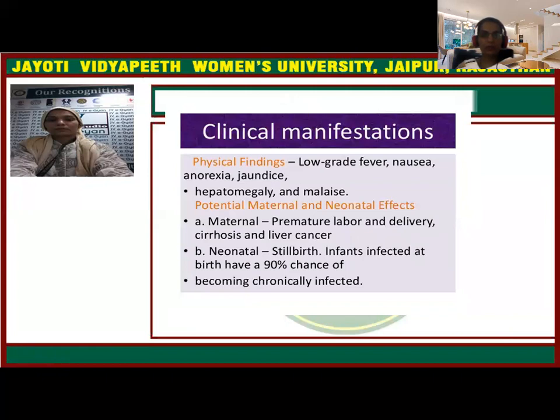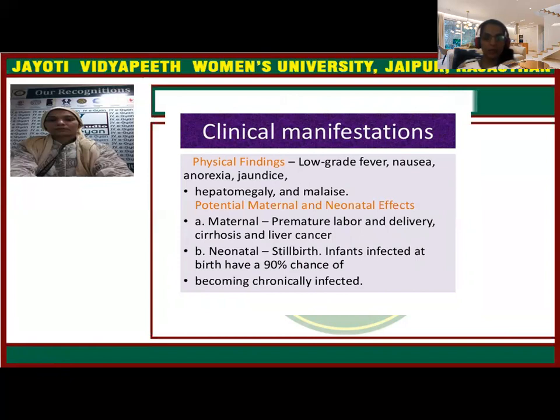Clinical manifestations, physical findings. Generally, the patient will present with low-grade fever, nausea, vomiting, anorexia, loss of appetite, and jaundice. Jaundice is generally the presentation for this hepatitis B virus. Malaise, weakness, fatigue, loss of appetite, too much weakness. These are the symptoms. On examination, the liver is enlarged, hepatomegaly. The enlarged liver we can see in the hypochondrium.